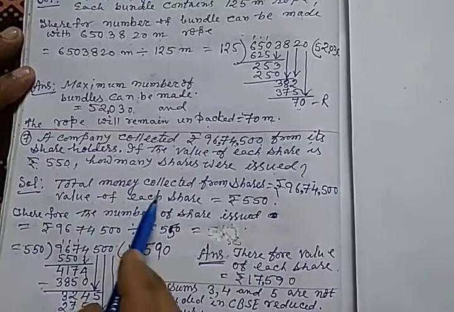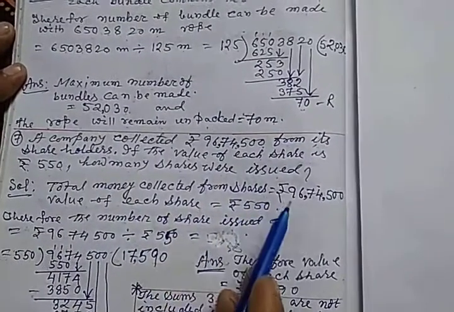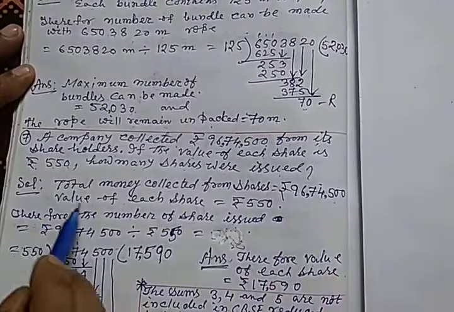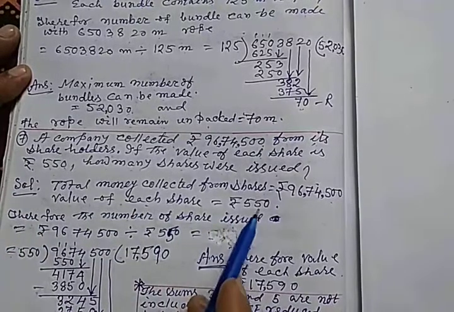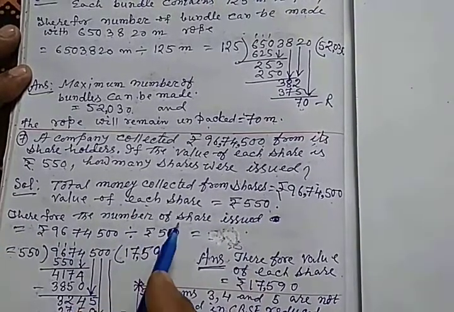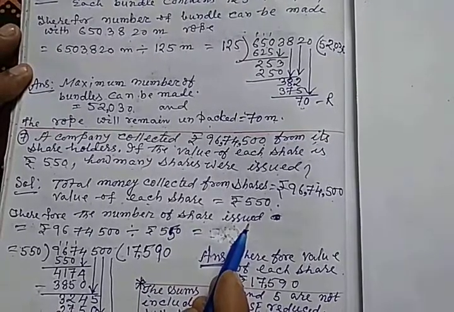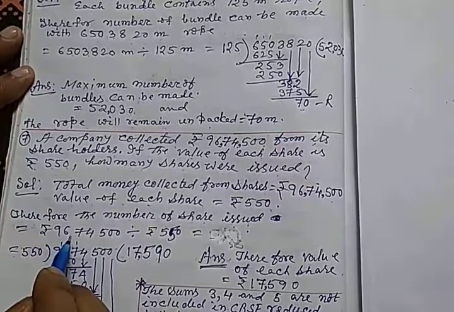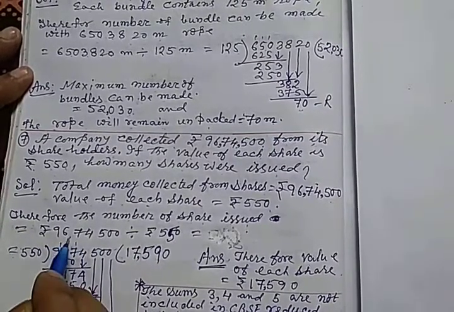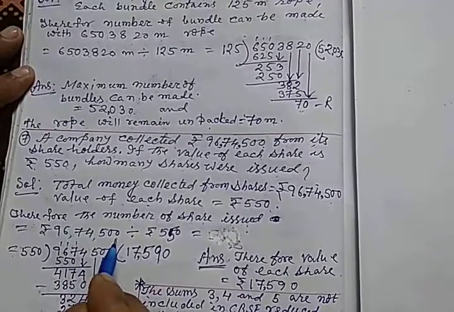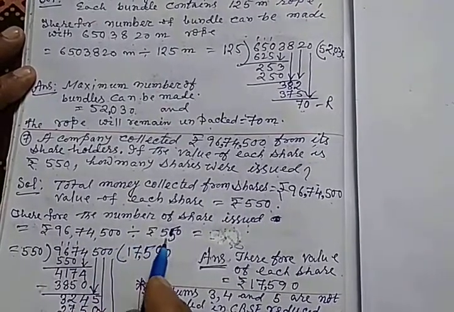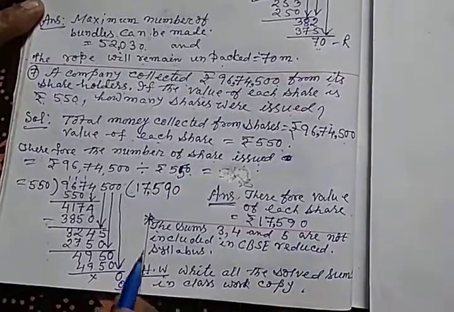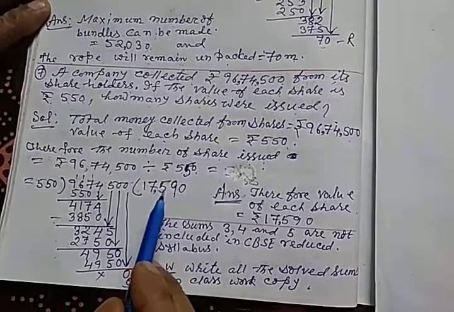Simply, the total money collected from shares is rupees 96,74,500. Okay. The value of each share is rupees 550. Therefore, the number of shares issued will be calculated by dividing the total rupees 96,74,500 by rupees 550. After dividing, we see the quotient is 17,590.